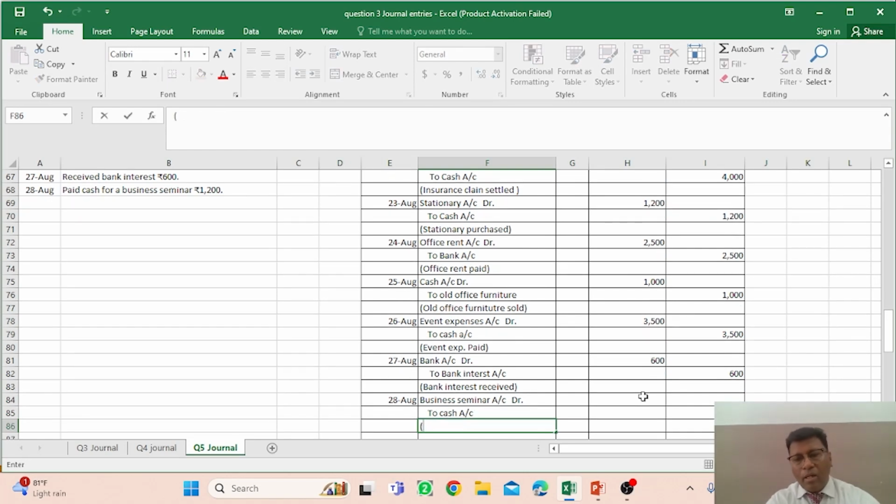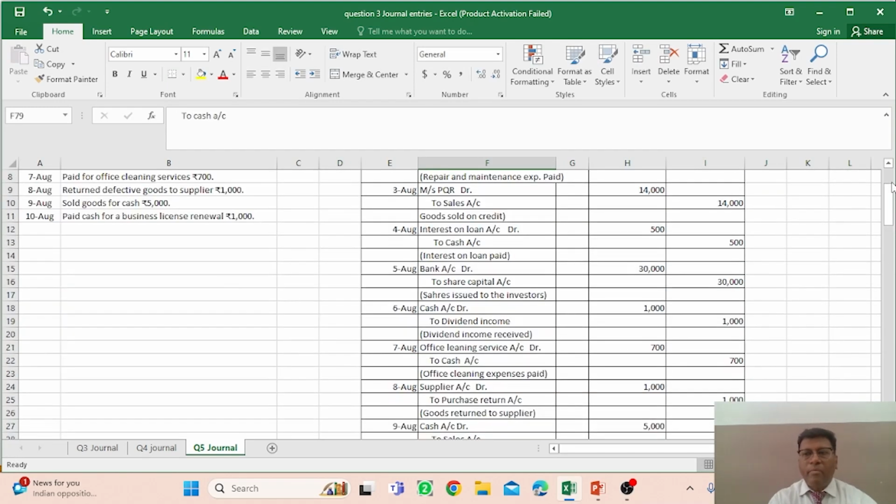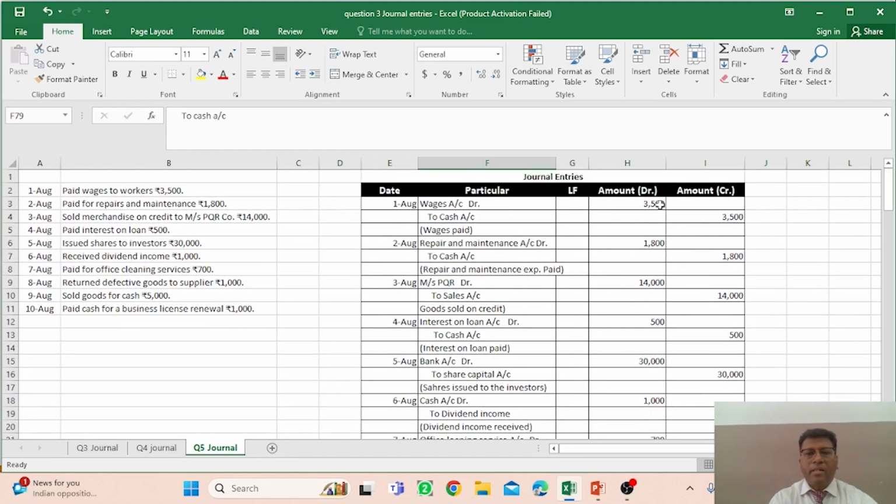So you have to give the brief description that business seminar expenses paid, right, in the form of cash. So this is the particular transaction of rupees 1200. So I think now you are aware of the different business transactions, and we made these entries, right.